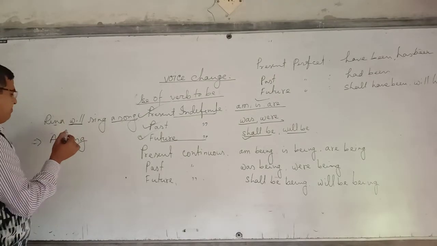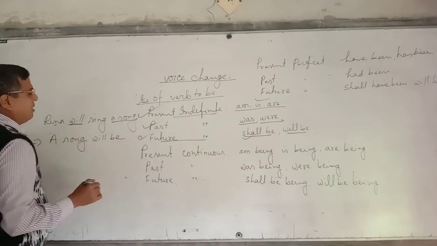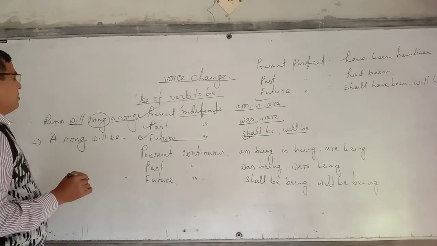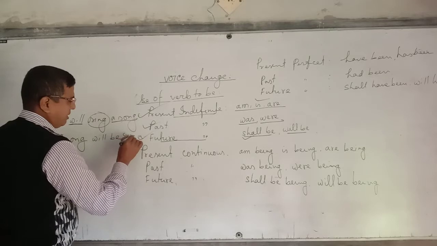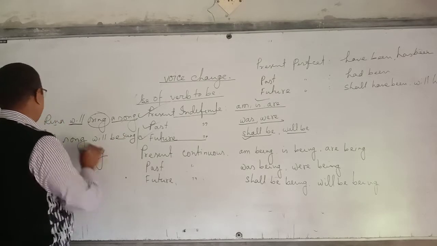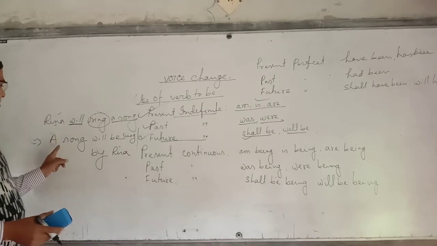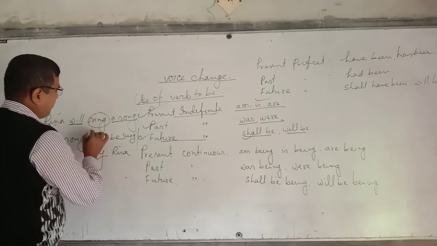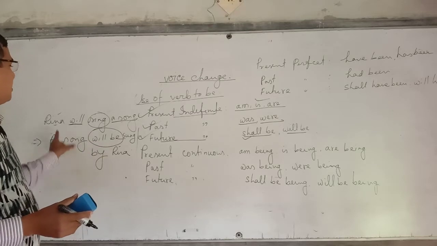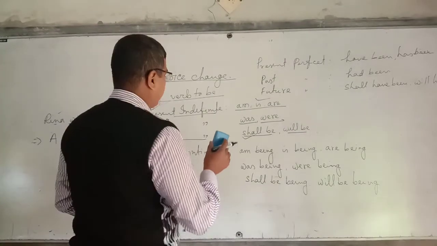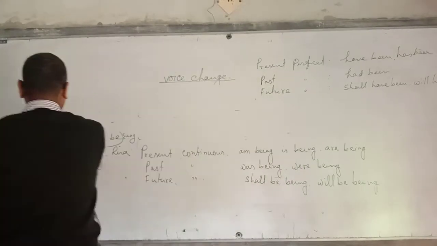As it is will, we use will be. Will be. Sing, present tense, past tense sang, and past participle form sung, S-U-N-G, sung by Rina. So we change it in passive voice and we use verb to be as will be. It's an example of future indefinite tense. Next, perfect tense. All perfect tense.